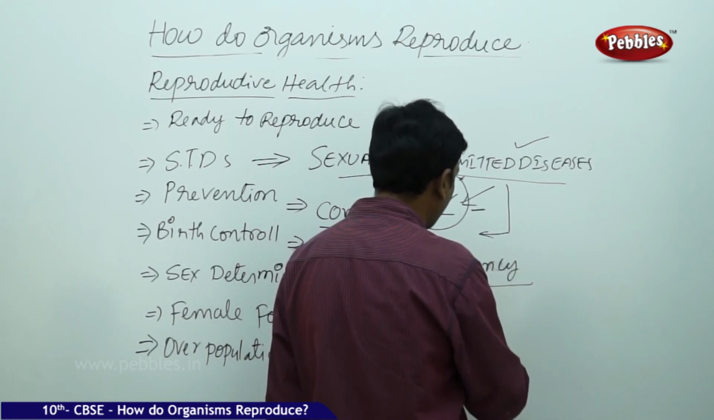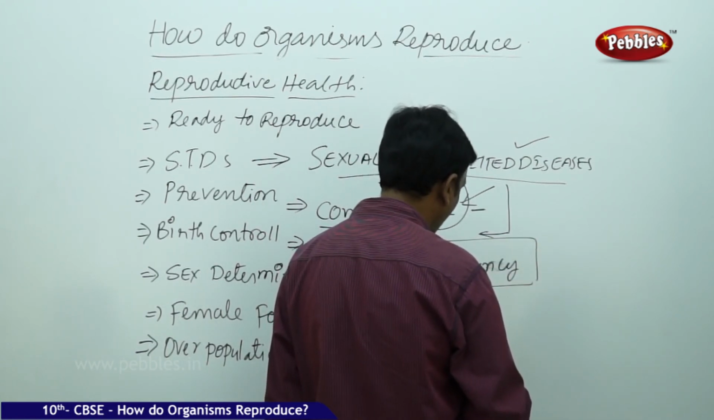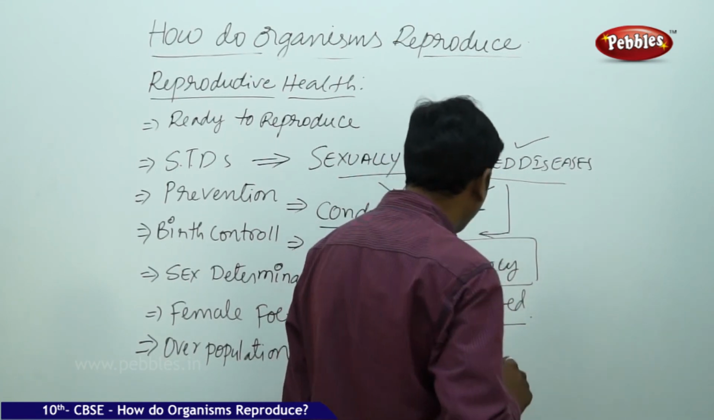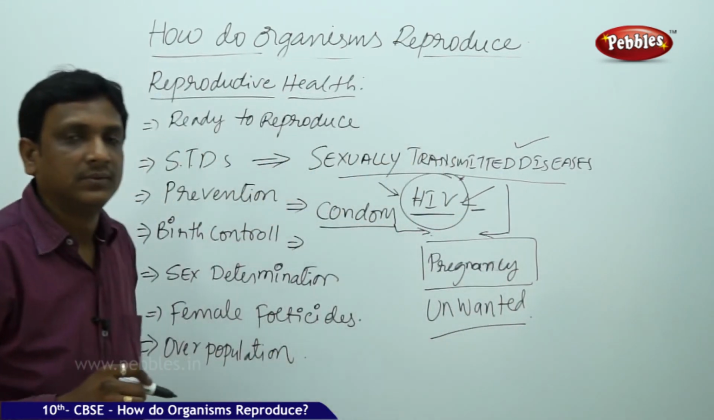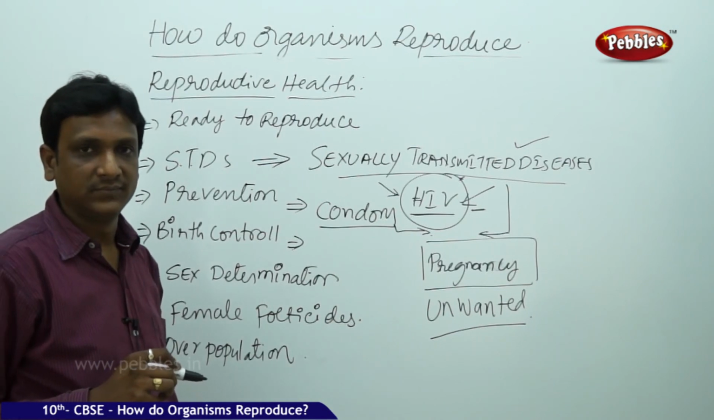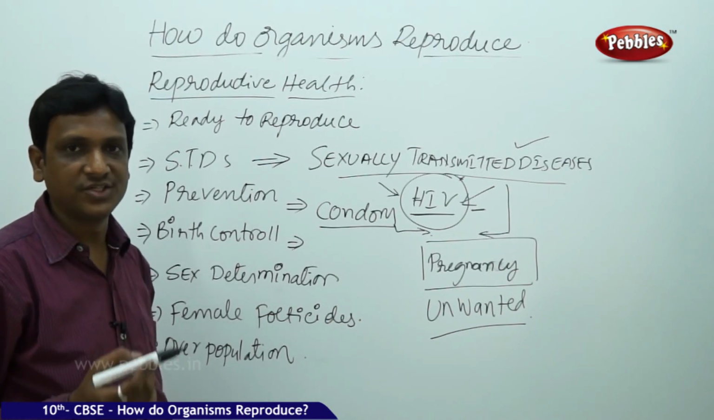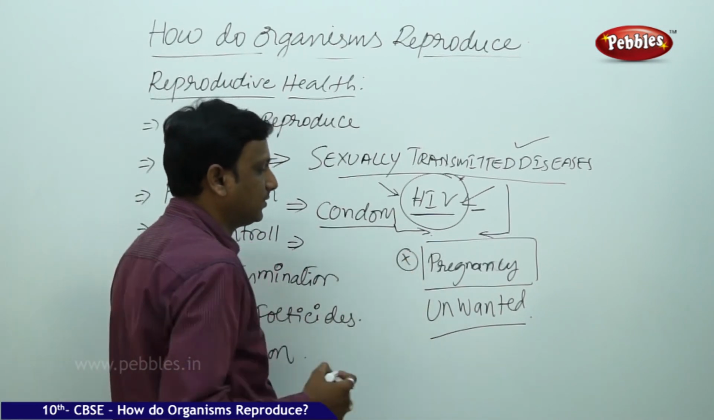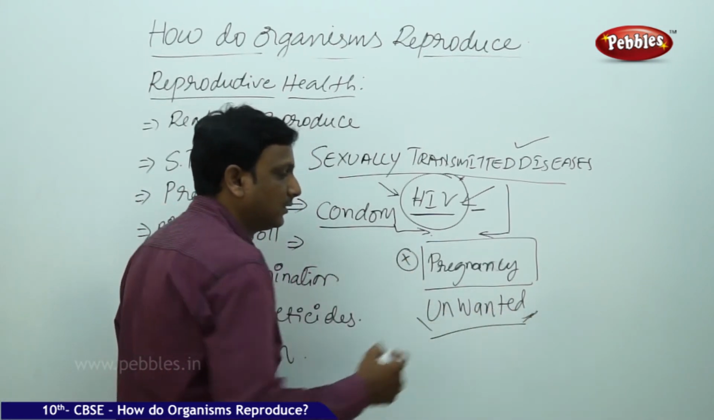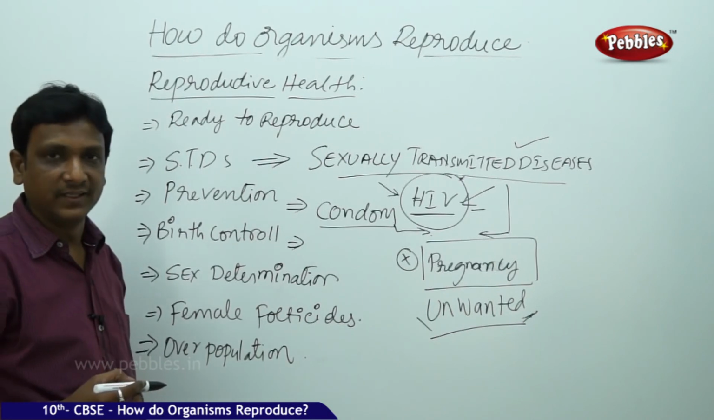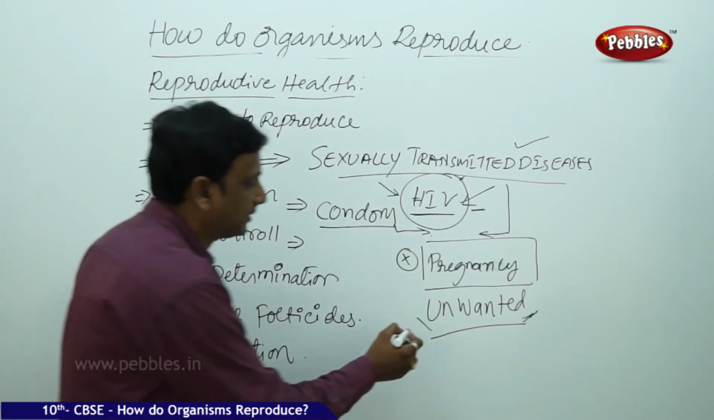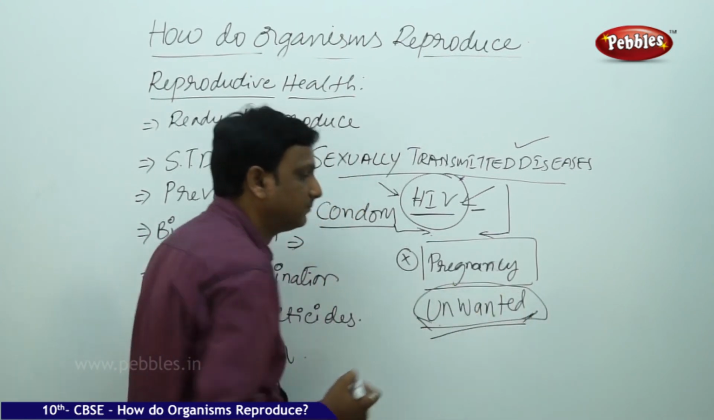Sometimes this pregnancy is unwanted. When is it unwanted? The married couple, the couple who are married, don't want children. Then they don't want this pregnancy. So this is unwanted. And even two strangers who participate in sexual intercourse, pregnancy is unwanted.